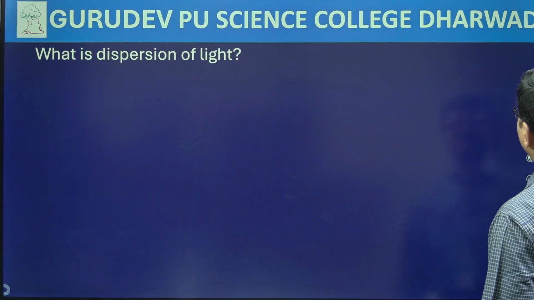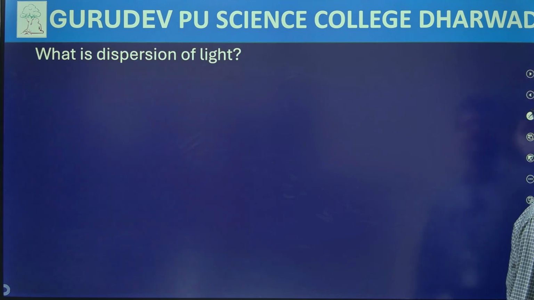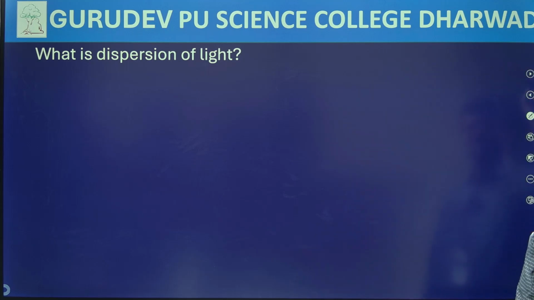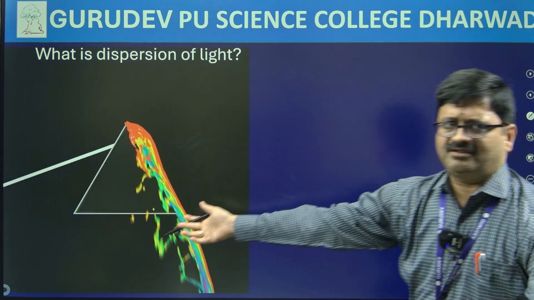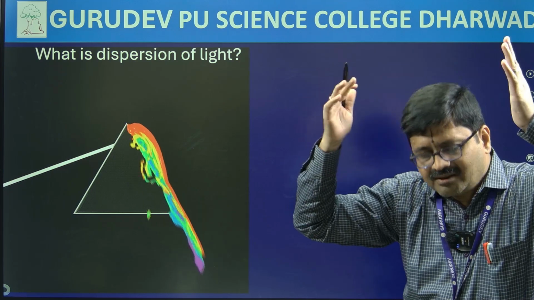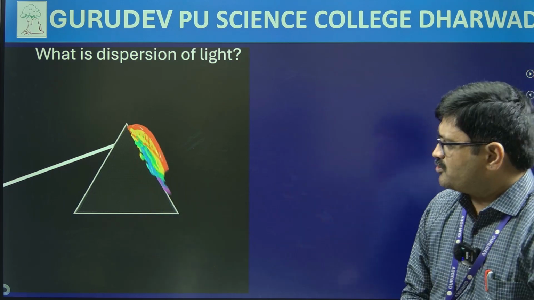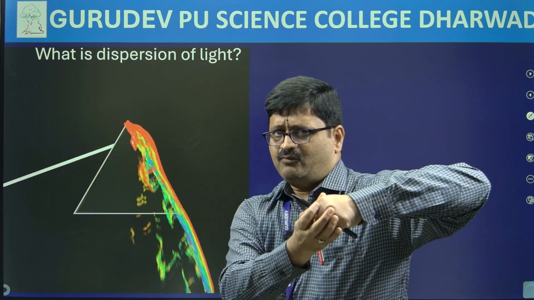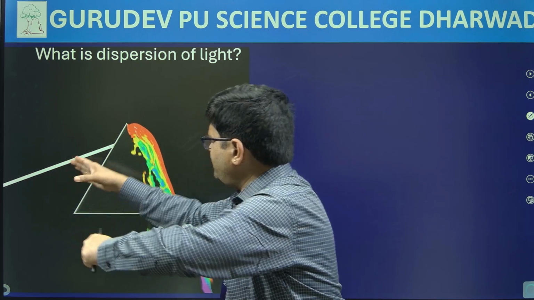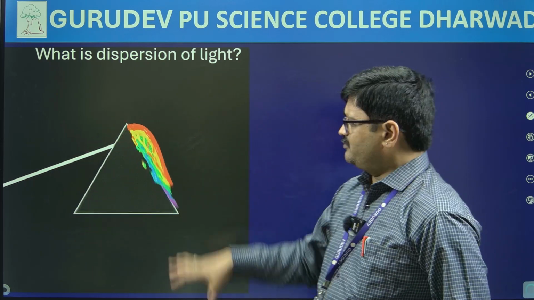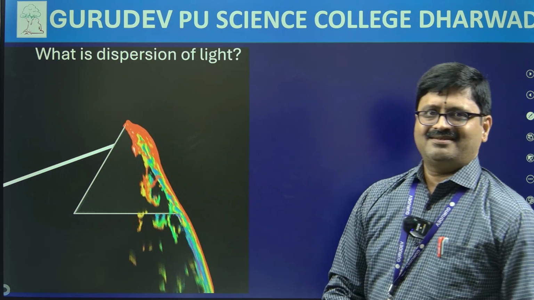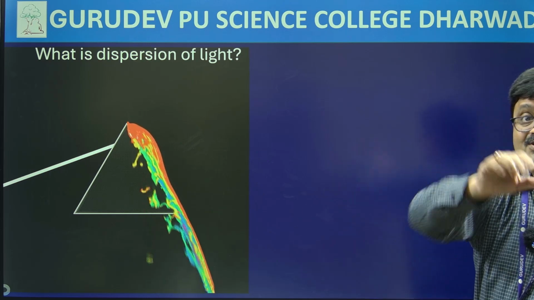Now let me consider next question. Now, what is dispersion of light? Dispersion of light, when I hear that, this is what comes to my head. So I always think dispersion like this. Suppose I take a pipe carrying white light, and if I just pass it through a prism, we will get 7 different colors coming out from the other surface. So this is dispersion, my dear friends.